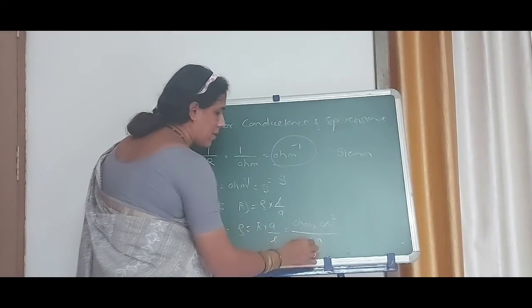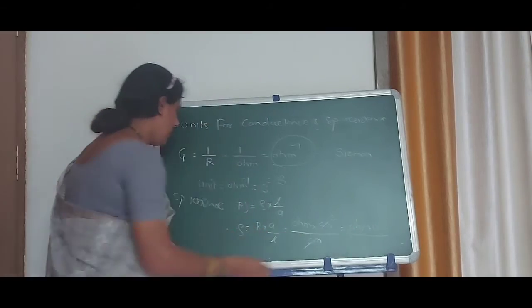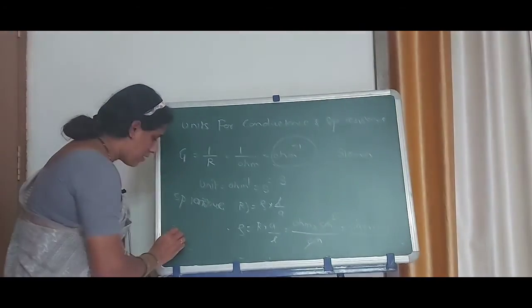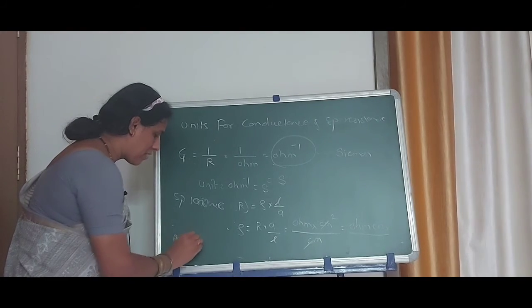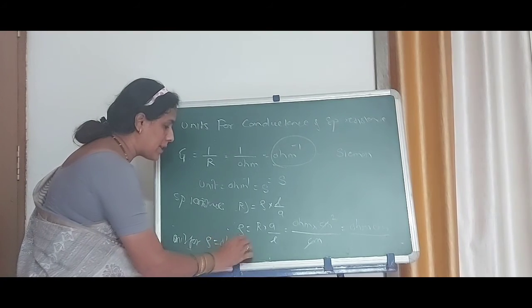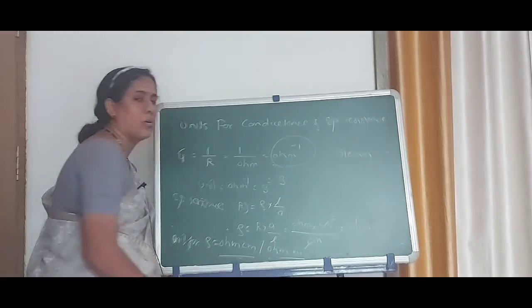Centimeter gets cancelled. Therefore, ohm centimeter. That is the unit for this specific resistance: rho is ohm centimeter or ohm meter.